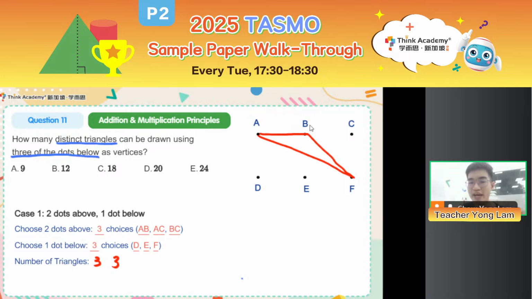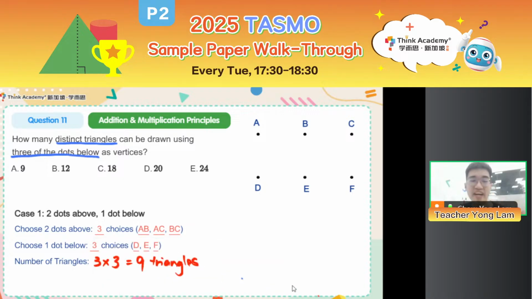So you see, any pair I choose above, I can form a triangle by matching it with any of the 3 points below, right? So A B, 3 choices. B C, 3 choices. A C, also 3 choices. So in total, I have 3 times 3 equals 9 triangles that I can form if I choose 2 dots above and 1 dot below, right?